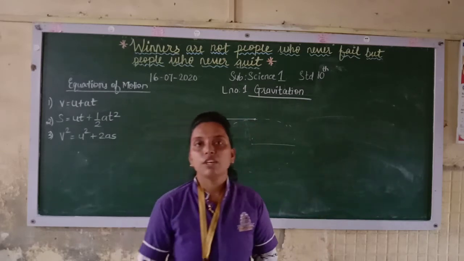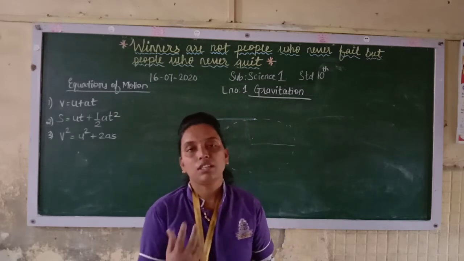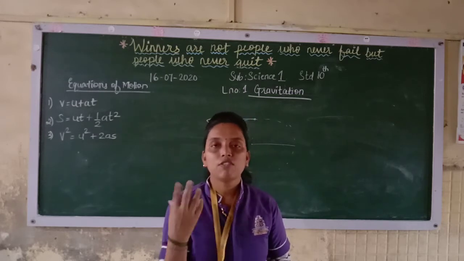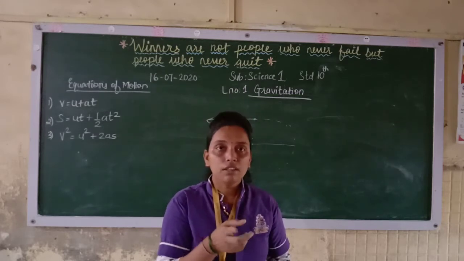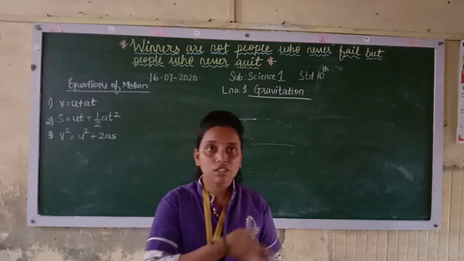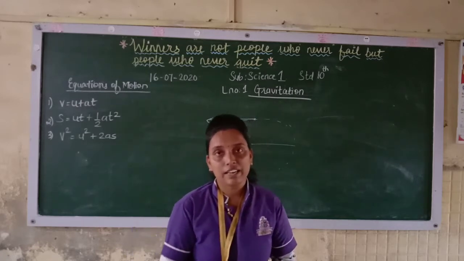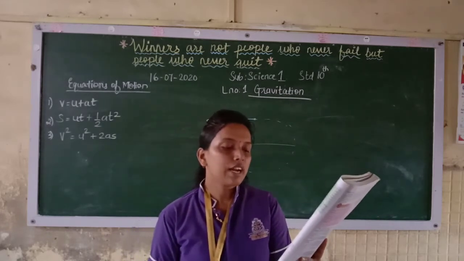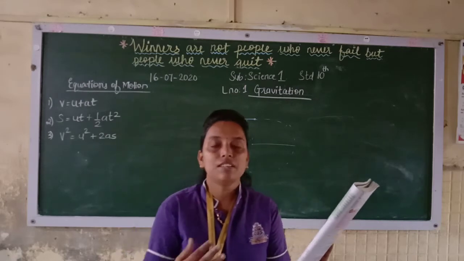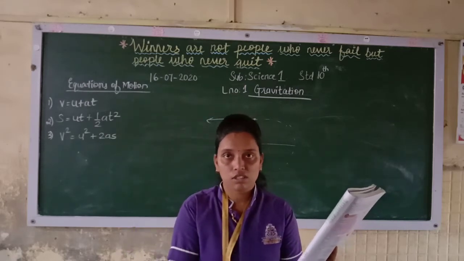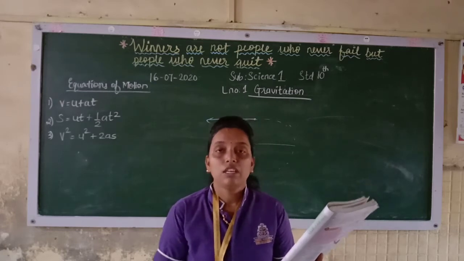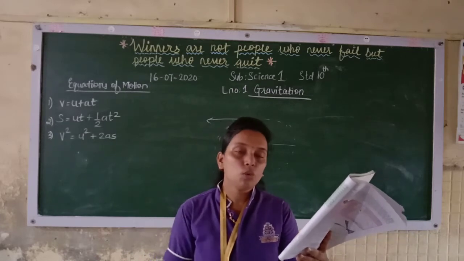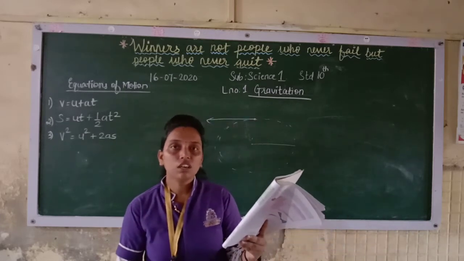Now, in the earlier stand also we had given that activity where there was a disc and we had to just rotate the disc. First you keep a 5 rupee coin on the disc, and when you rotate the disc you will find that the coin is thrown away and it goes in the tangential direction. So here you will find that a force acting on any object moving along a circle is directed towards the center of the circle, and that is known as the centripetal force. Centripetal means center seeking. That is, the object tries to go towards the center of the circle because of the force.